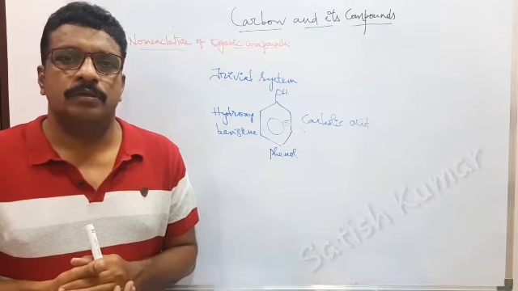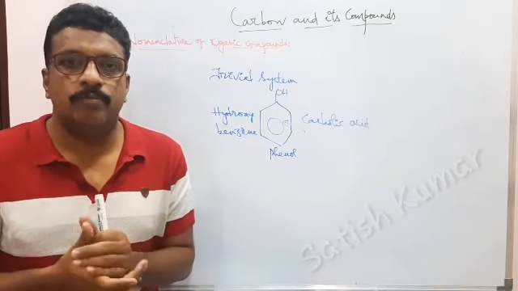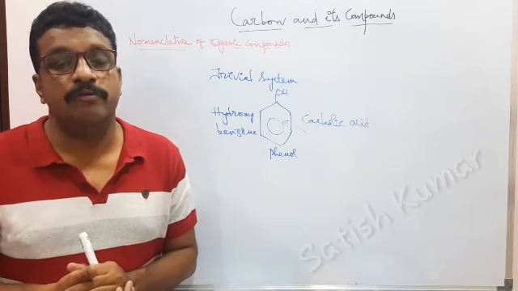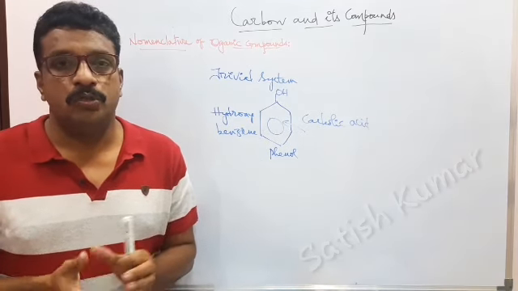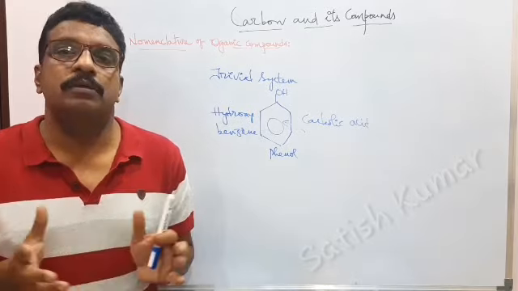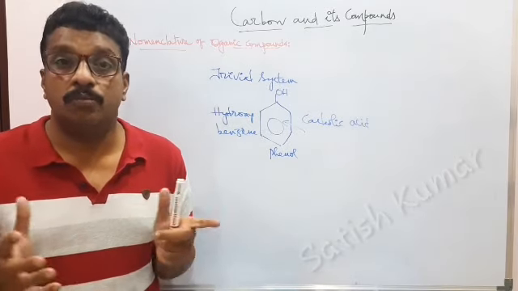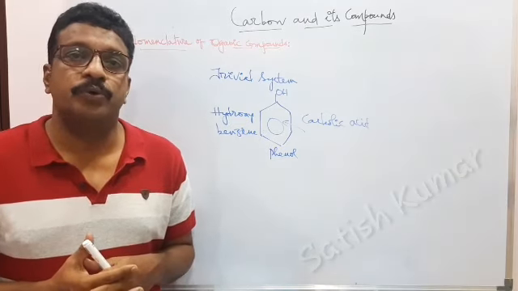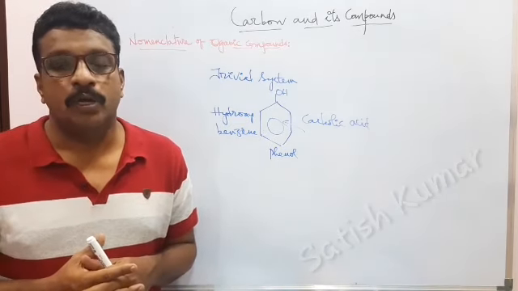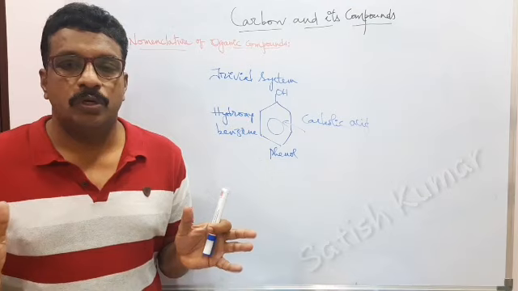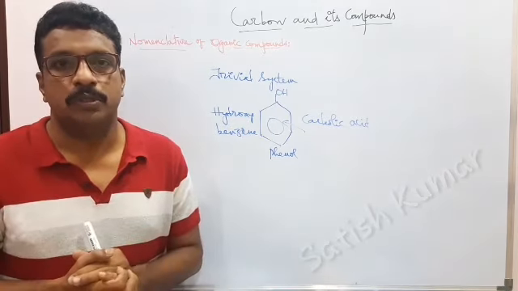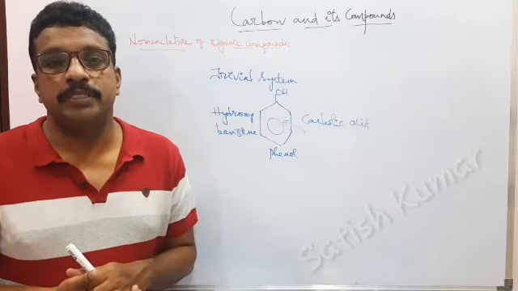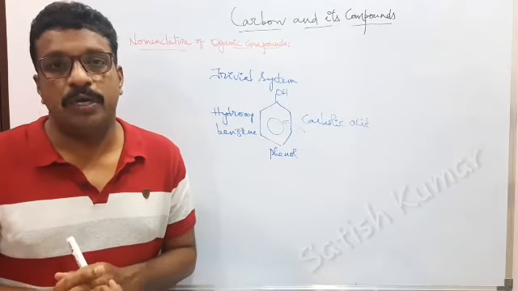So chemists need a logical name for each and every organic compound. We have more than 5 million organic compounds, so every organic compound should be named properly, should be named logically. So IUPAC, International Union of Pure and Applied Chemistry, has given some rules to name the compounds. So we are going to discuss the rules given by IUPAC, how to name an organic compound.